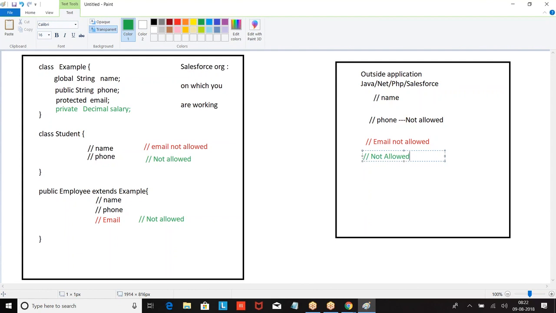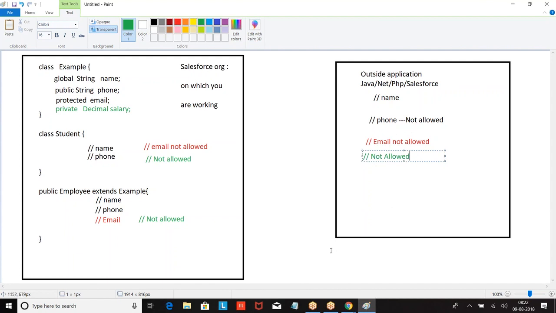I hope you got my point. So this I told in terms of variables. Methods follow the same concept, and we can also define private class, public class, global class. Let us understand one by one. Is the theme clear for everyone?